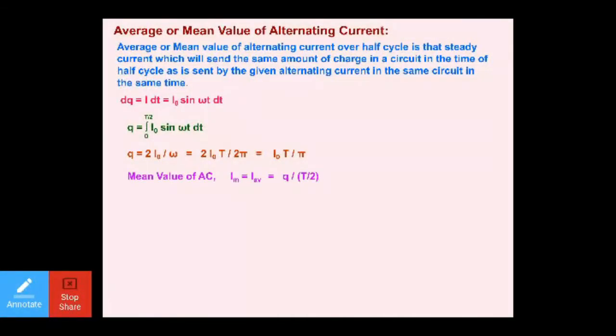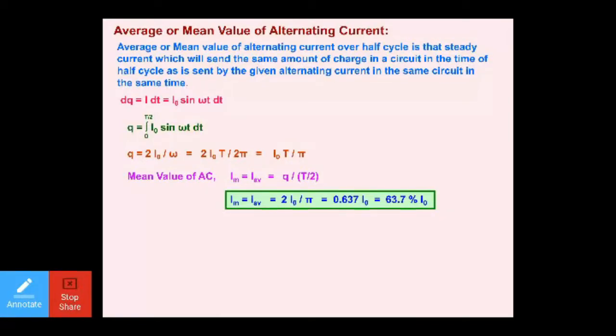Dear students, the mean value of AC. Now let us talk about the mean value of AC. So the mean value of AC, which is given by Im or I average, is equal to Q upon T by 2. It means charges which are flowing in the half cycle. So let us place here the value. The value of Q is I naught T by pi. So I am placing here the value of Q, that is I naught T by pi, and T will be cancelled. So you'll be getting the value, right?